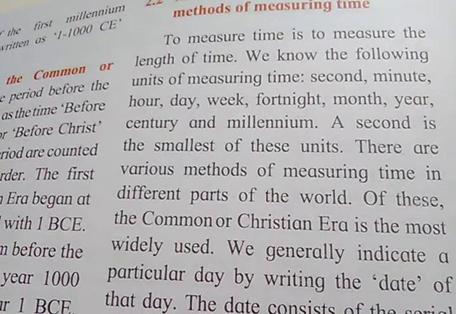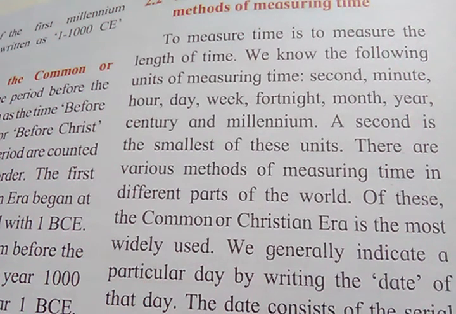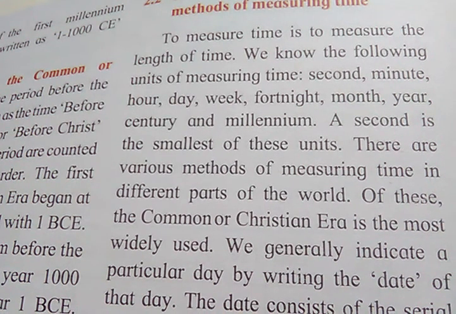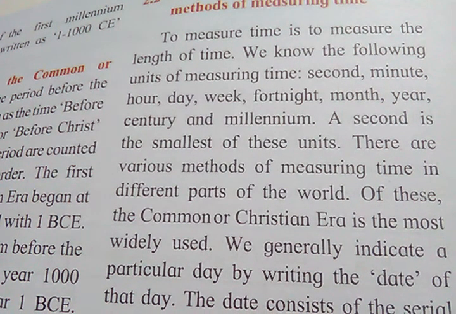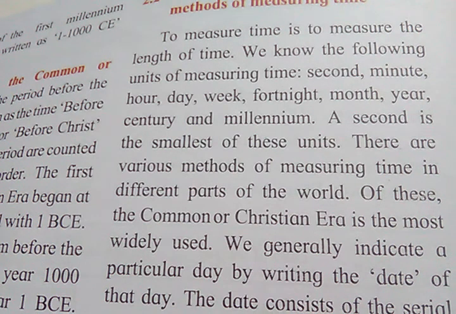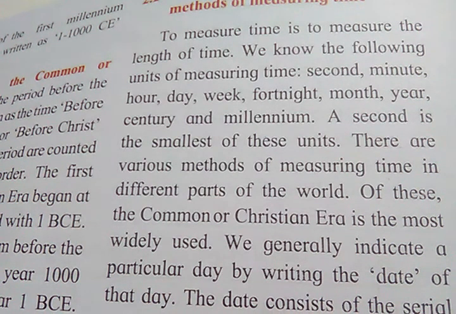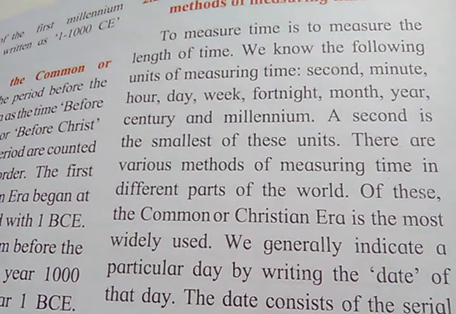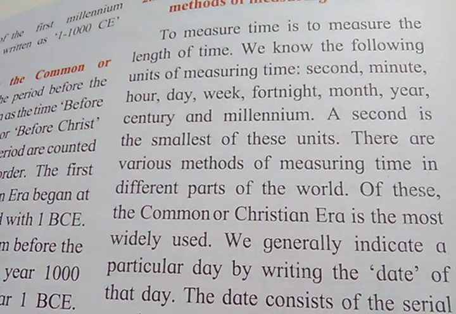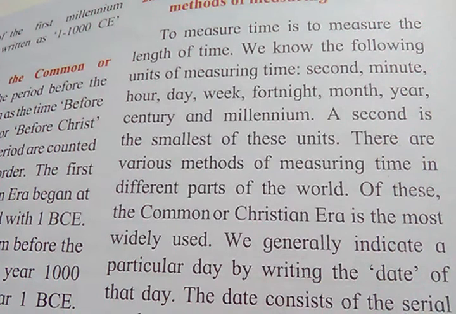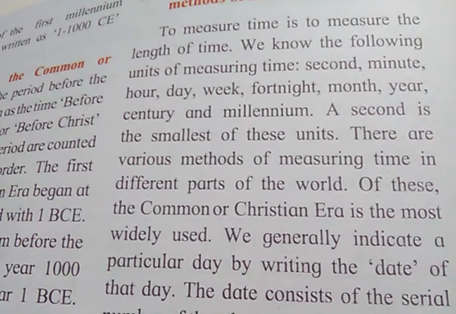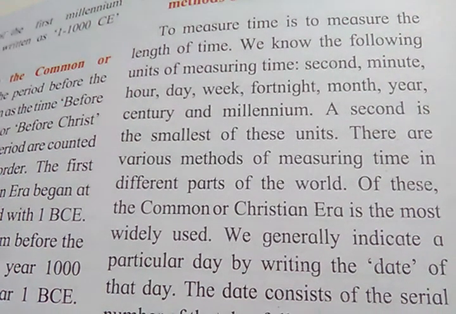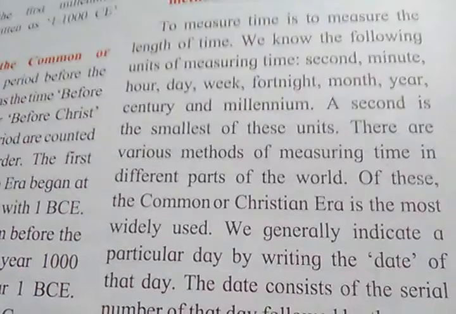To measure time is to measure the length of time. We know the following units of measuring time: second, minute, hour, day, week, fortnight, month, year, century, and millennium. A second is the smallest unit, and there are various methods of measuring time in different parts of the world. Of these, Common Era or Christian Era is the most widely used.